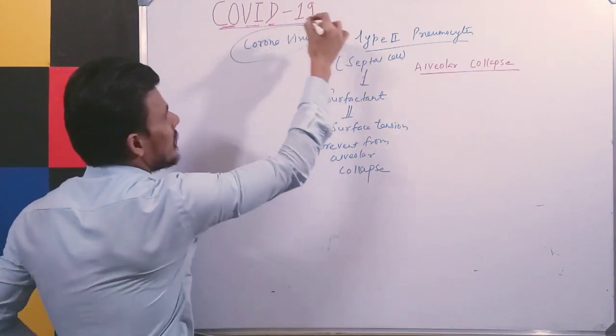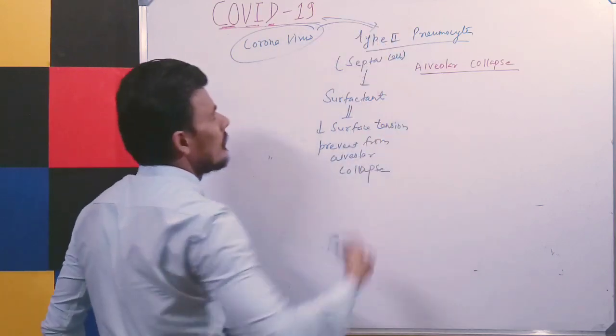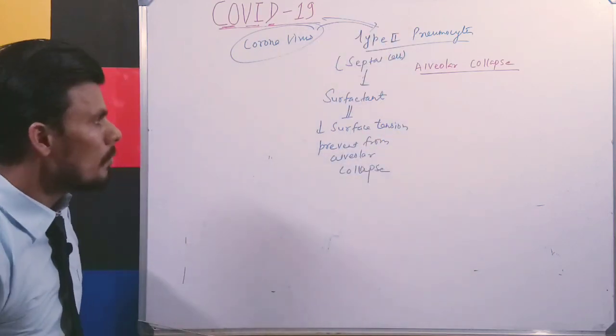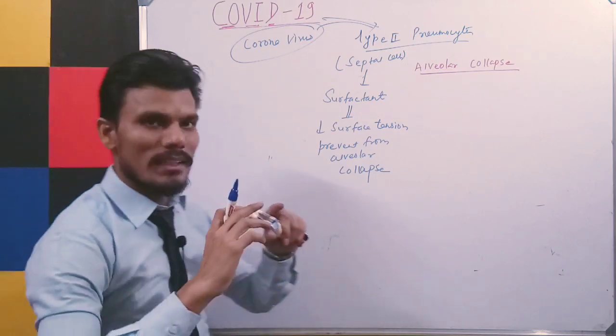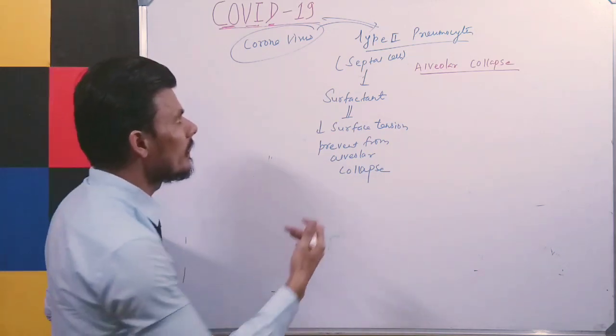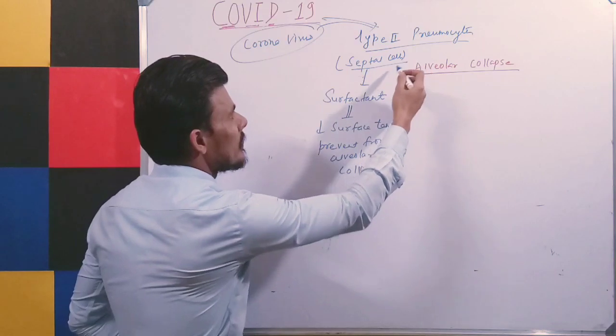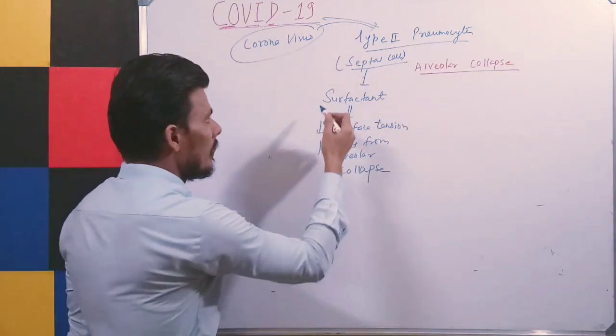Now you know that the coronavirus mainly infects our type 2 pneumocyte cells, or type 2 alveolar cells. So what will happen when the type 2 pneumocyte cells are infected? They can only release a small amount of surfactant.